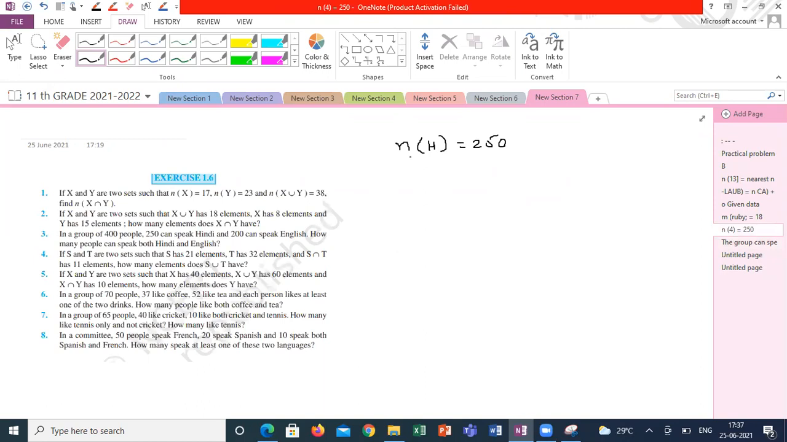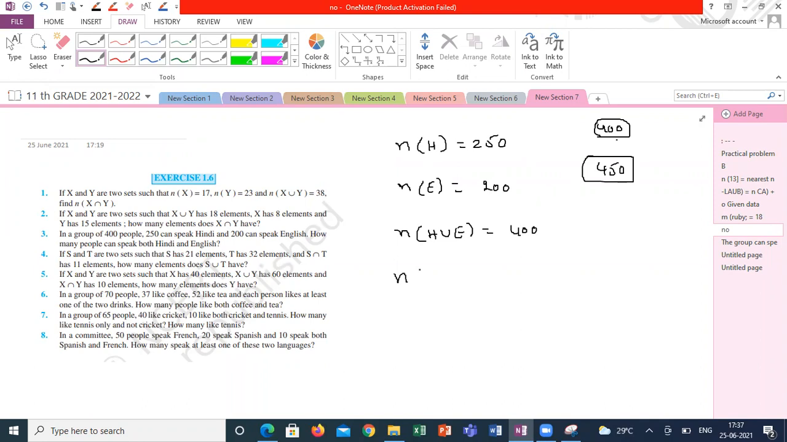According to here, the people can speak Hindi. Might be they can speak other languages. The group can speak English 200. But if I'm adding, I'm getting 450. It very clearly says total number of students are 400 only. There are 50 students who can speak both languages. So n of H union E is equal to 400.